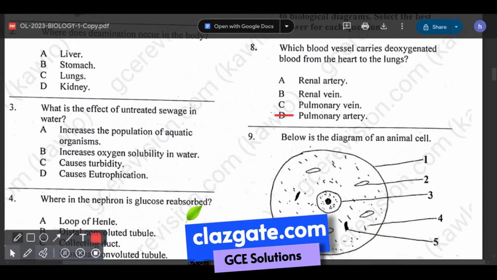So I've explained to you what the different functions of this artery, the renal vein, and the pulmonary vein are. So now you know the correct answer to number 8 is D, pulmonary artery. Let's go to question number 9.